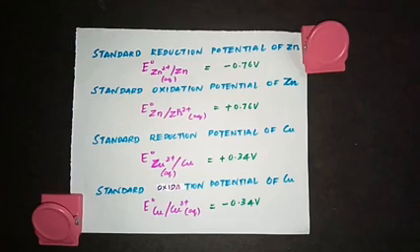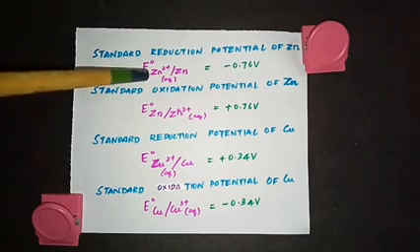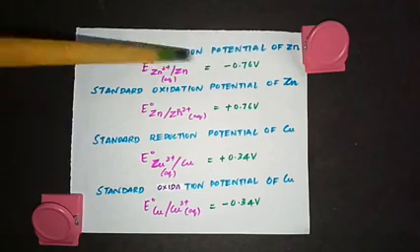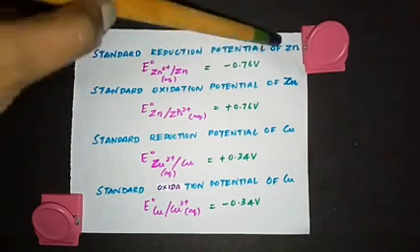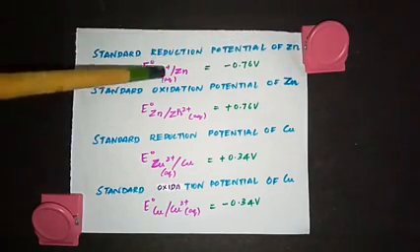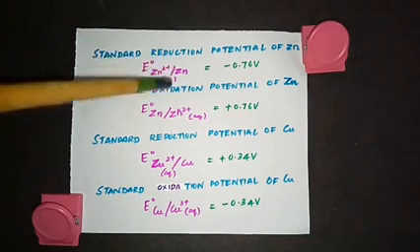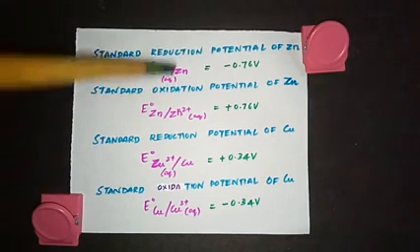Now look here, when you are connecting the metal electrode with SHE and measuring the E naught value, that represents standard reduction potential. When we measured for zinc, it was minus 0.76, the standard reduction potential of zinc. We are talking about reduction, so you have to write it Zn2+/Zn. If it is Zn/Zn2+, then that is oxidation potential.